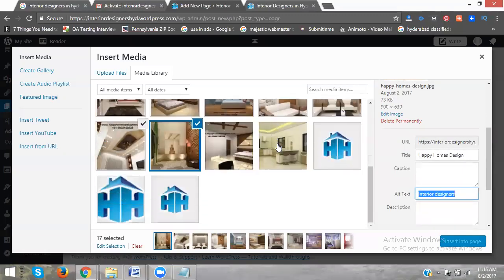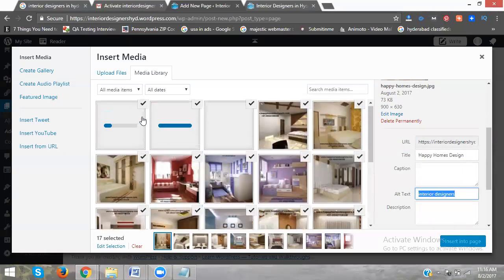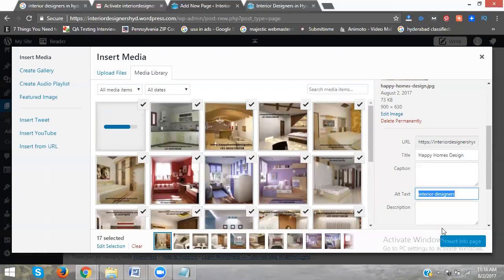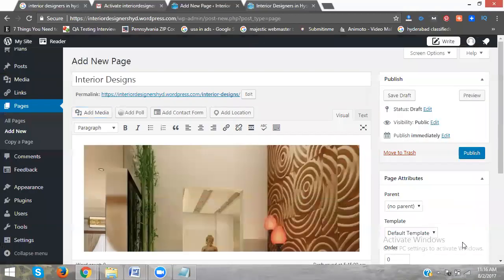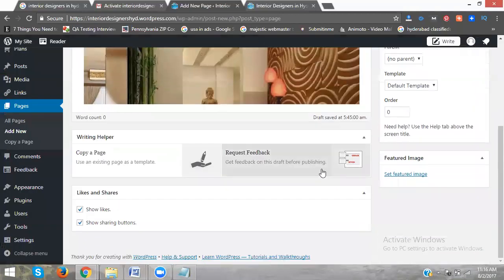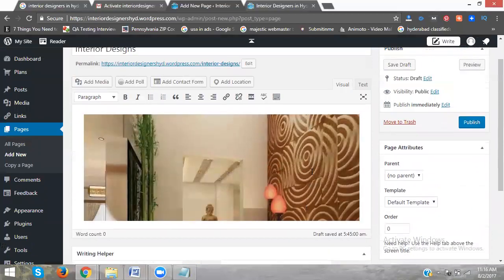All files I am writing from this file. Okay? All files will be selected. Okay? Now what is that? After that they will come to insert into pages. Done? Every image will be added here. Okay? Every image will be added here. This is adding a new page. I'm adding a new page here.